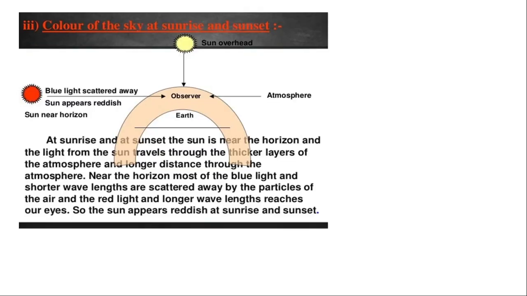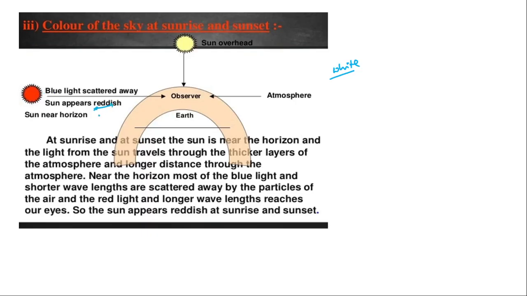So next, what is the color of the sky at sunrise and sunset? We all know that during daytime the sun looks white in color, right? Only during the sunset or sunrise we feel the color of the sun as reddish.